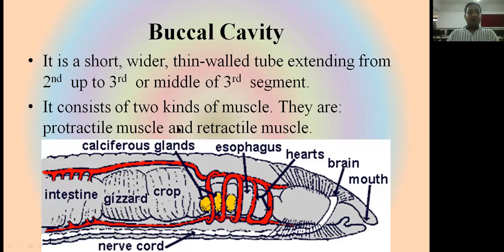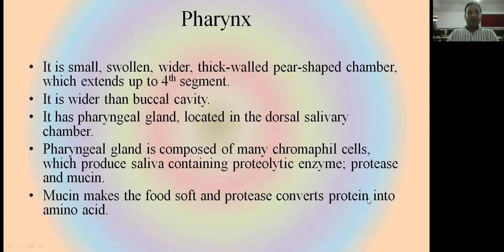It consists mainly of two kinds of muscles which help in feeding and in other work like digestion of the food. The first is protractile muscles and the second is retractile muscles. These muscles help in the feeding.